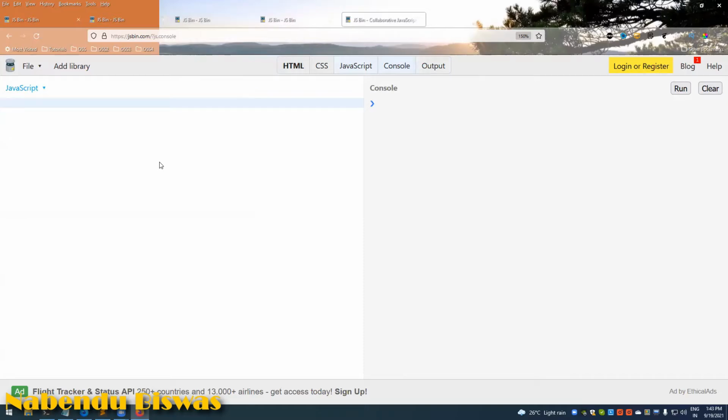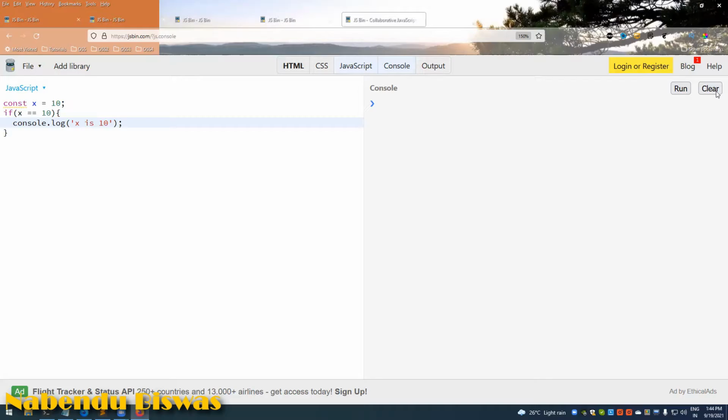So most common conditional is the if statement. So first see that const x equal to 10, and if x equal to 10, then console dot log x is 10.